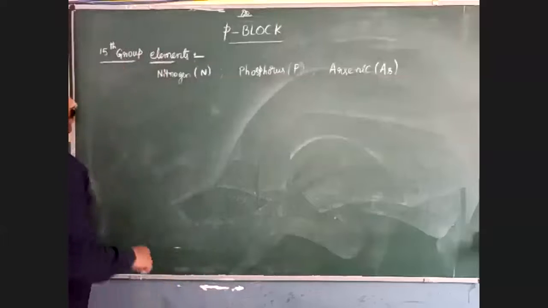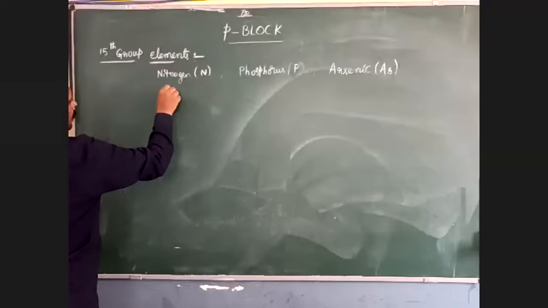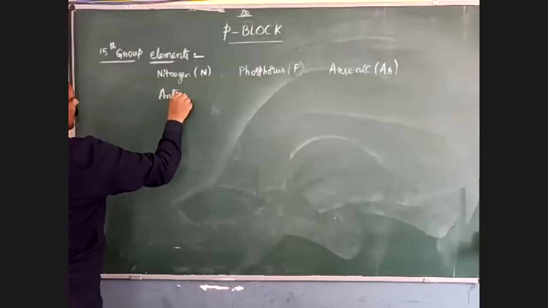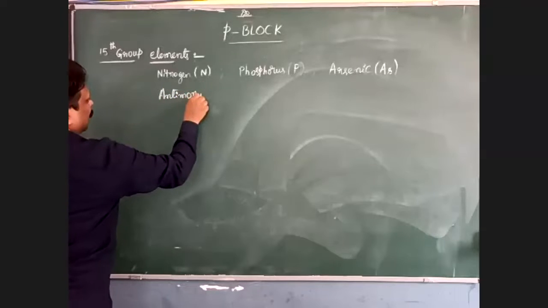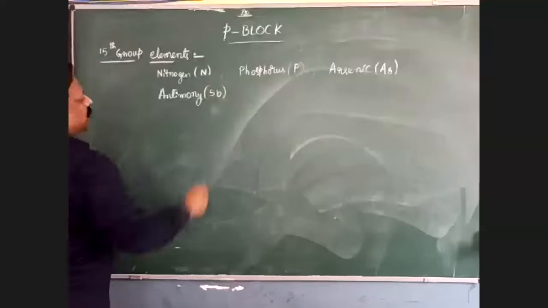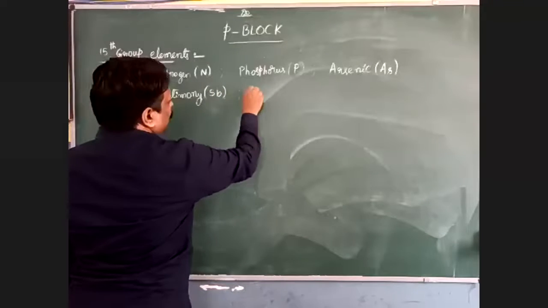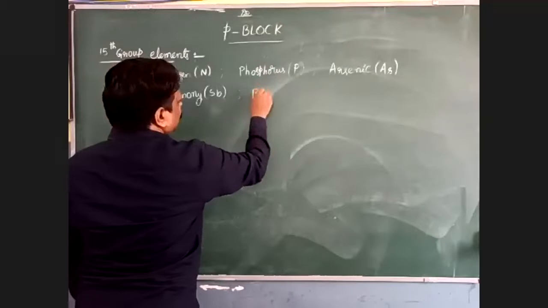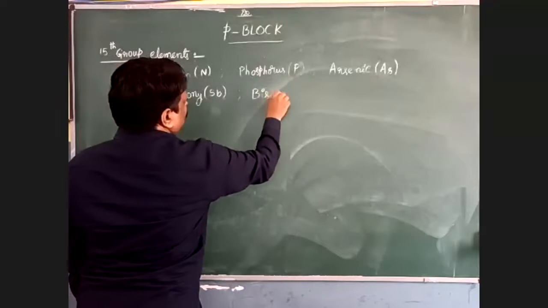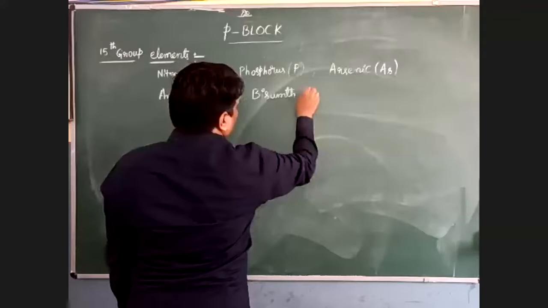Next, antimony. Its symbol is Sb, capital S and small b. Next one is bismuth. Its symbol is Bi.